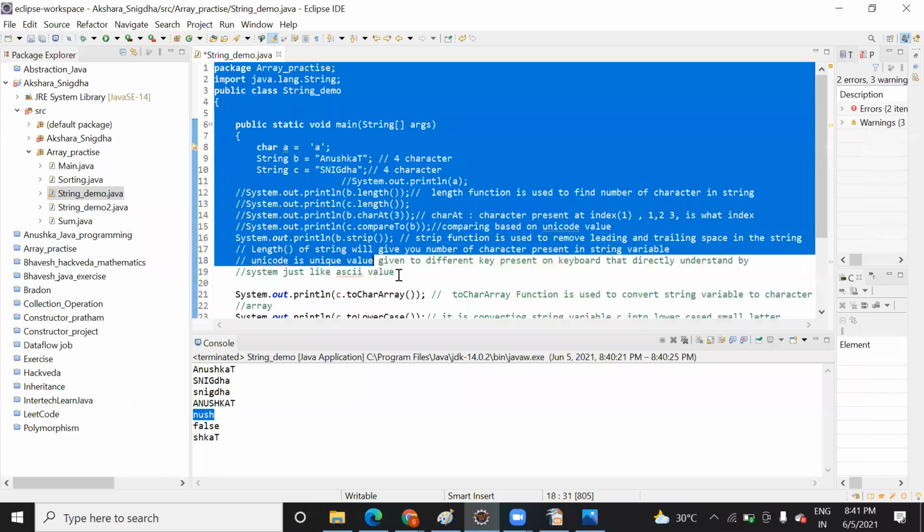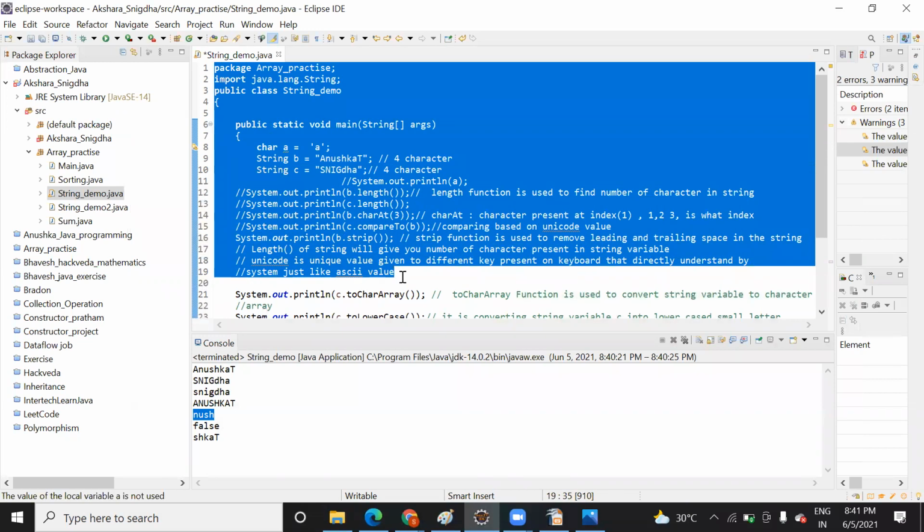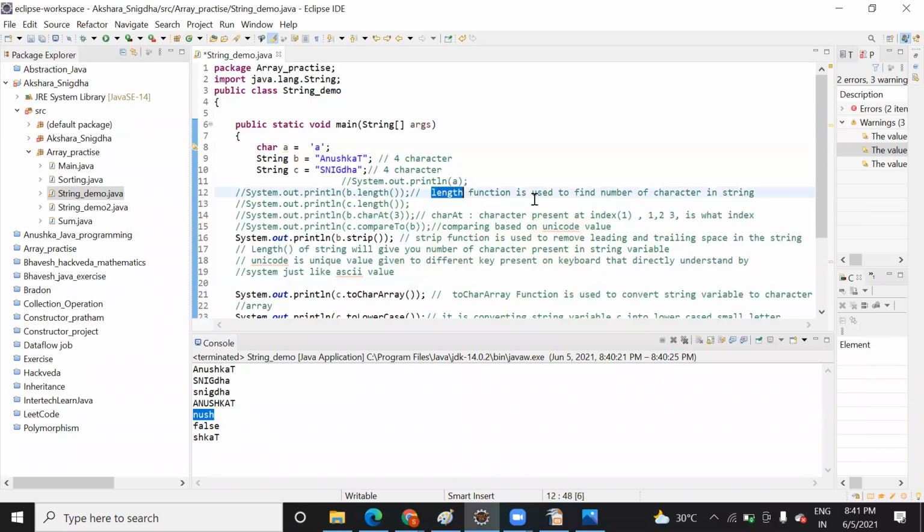Just practice this code, have a command over it, find it out, and read the instructions. I have also added comments to explain each and every instruction. Practice this so that you will remember it. This thing you don't need to remember. Just put the dot after the variable name, and you will get which function you need to apply based on your requirement.